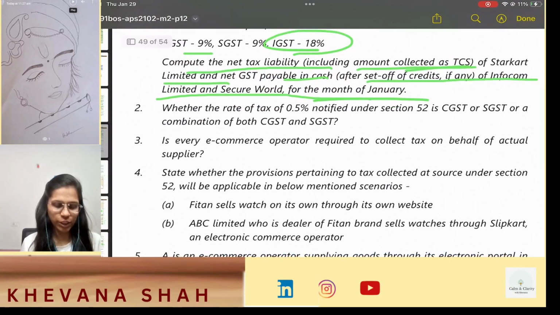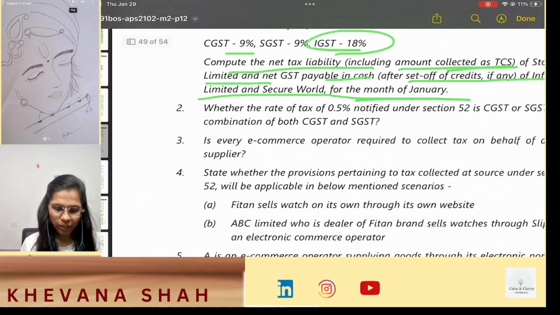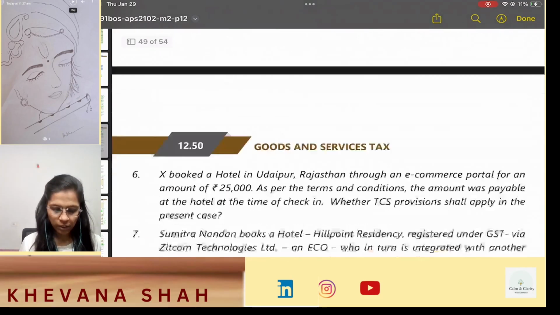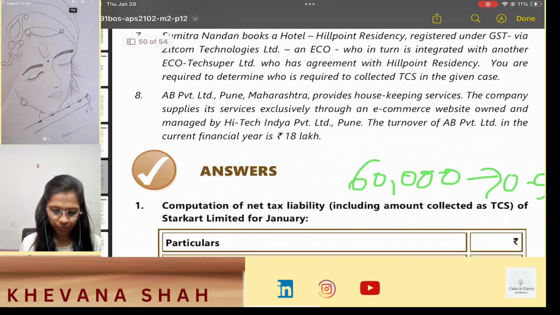Okay, so question number 2. Whether the rate of tax of 0.5% notified under section 52 is CGST or SGST or a combination of both CGST and SGST. This is a theoretical question. It is a combination of both.